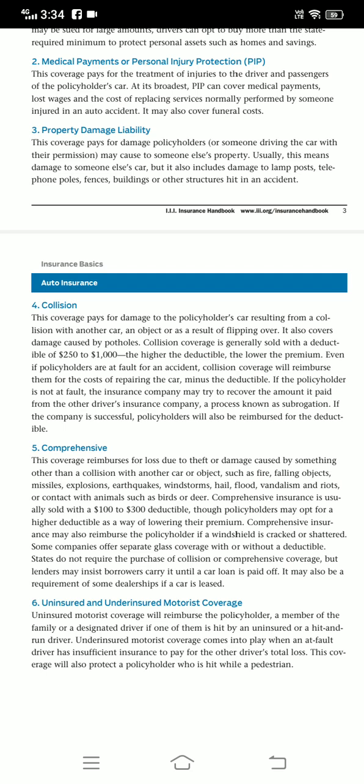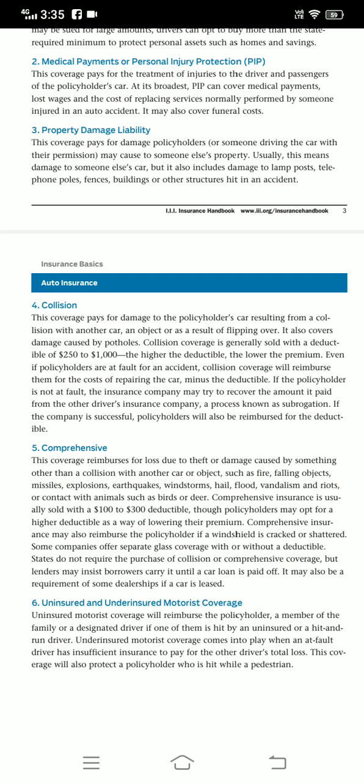Comprehensive insurance is usually sold with a $100 to $300 deductible, though policyholders may opt for a higher deductible as a way of lowering their premium. Comprehensive insurance may also reimburse the policyholder for the cost of a rental car when the car is being repaired.